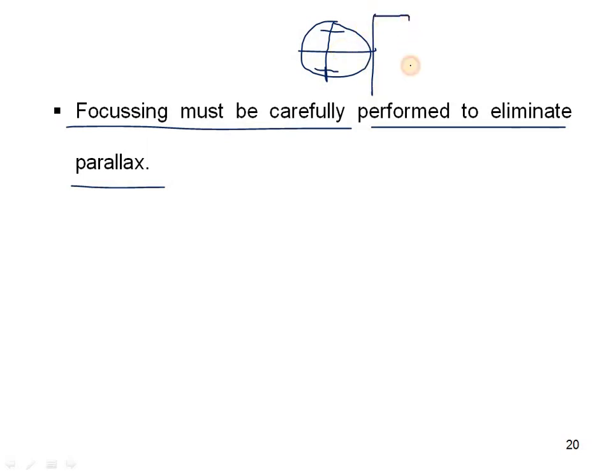So this is the staff, and on the staff the readings are there. These lines must coincide, okay, 0, 1 or 2. So we have to look very clearly and sharply at the image.